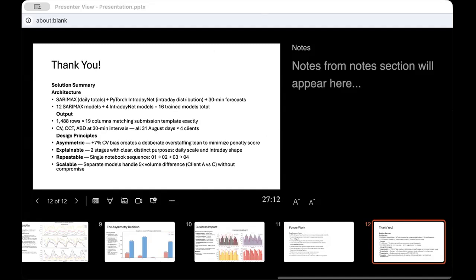The output is 1,488 rows of 30-minute forecasts for every day in August 2025 across all 4 clients: call volume, customer care time, and abandon rate. The model is explainable in 2 stages, each with a clear purpose and goal, where separate models per client handle the 5 times difference in volume between portfolio A and C.